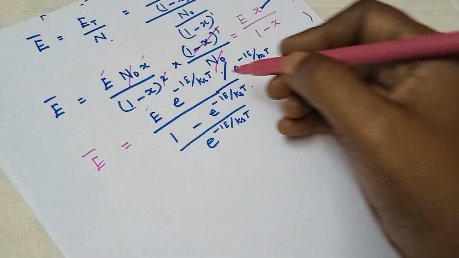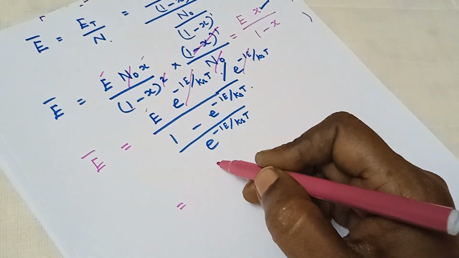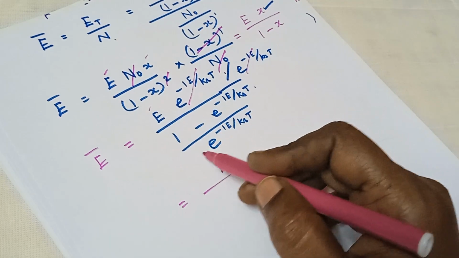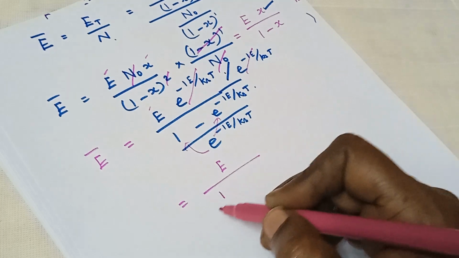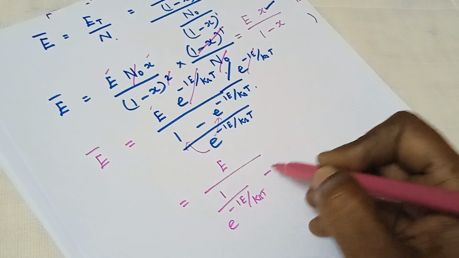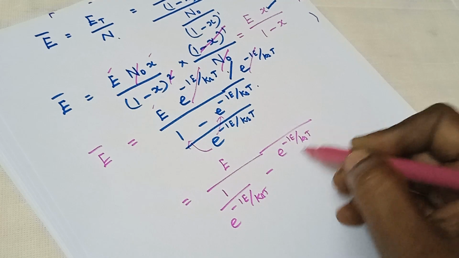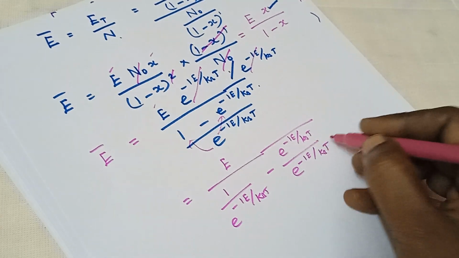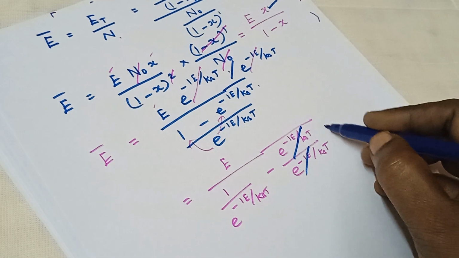Now, in the numerator, these two get cancelled off. We get e divided by the denominator, where the denominator is common to both the values. Therefore, 1 divided by e power minus hν by kBT, minus e power minus hν by kBT divided by e power minus hν by kBT. These two get cancelled off, we get 1.